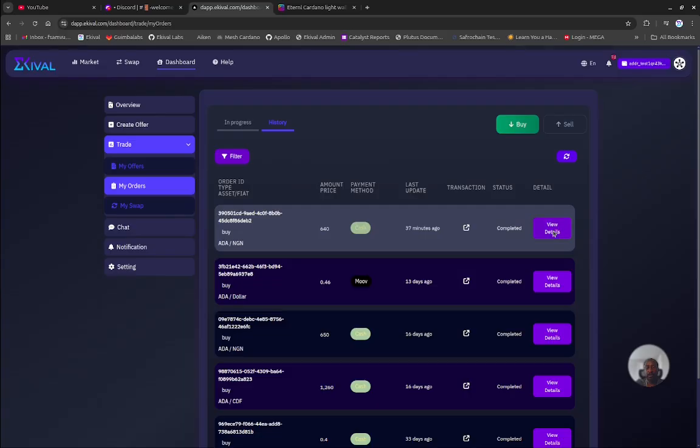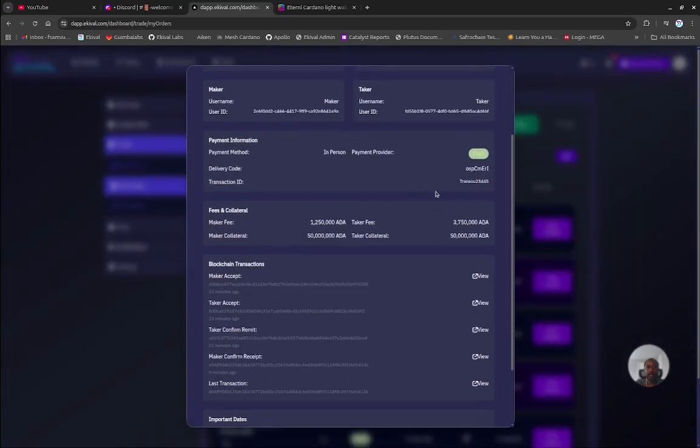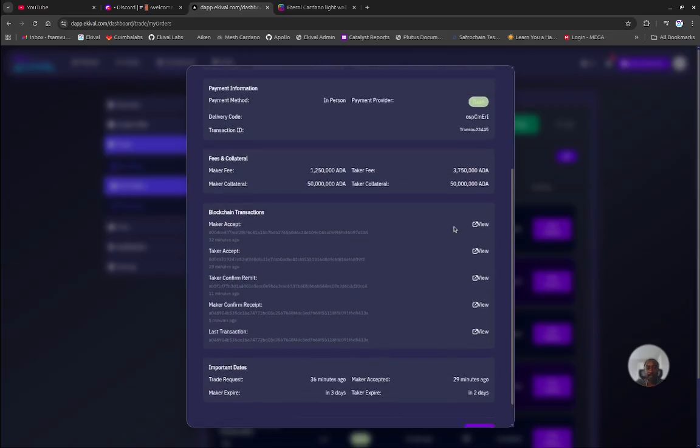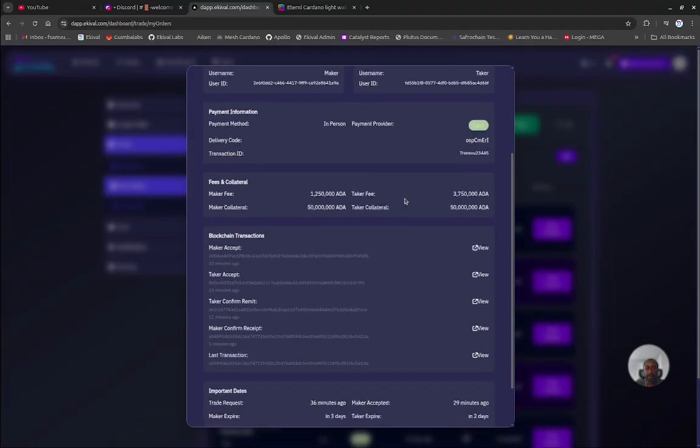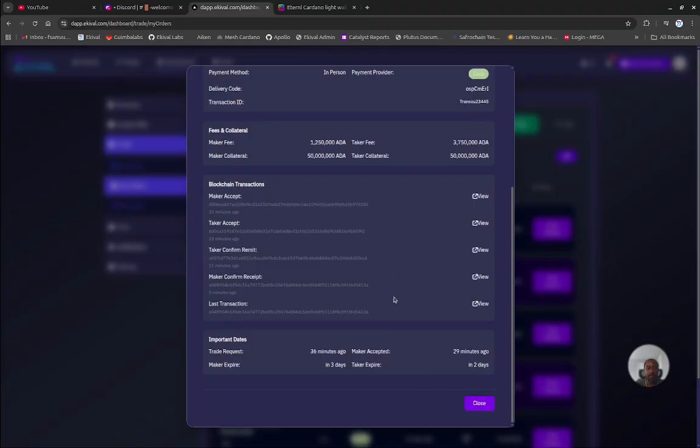So in my history, the details are here. So the taker received how many ADA was it? 155 ADA in the wallet, and then he handed out in fiat 100,000 Naira. Here it's in Lovelace, so 155 ADA. We'll be changing here into ADA instead of Lovelace. A little typo in terms of overview. However, this is the transaction in general, and these are the different blockchain transactions we went through.